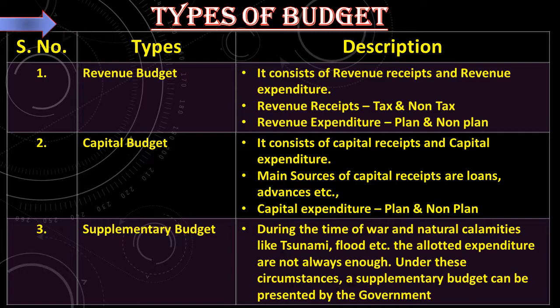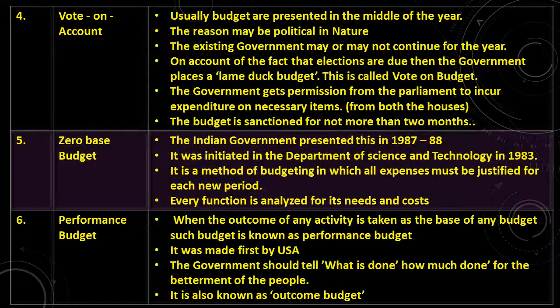Next type, vote on budget. Usually budgets are presented in the middle of the year. The reason may be political in nature. The existing government may or may not continue for the next year. Keeping in mind that elections are due, the government places a budget called a lame duck budget. This is called vote on budget.